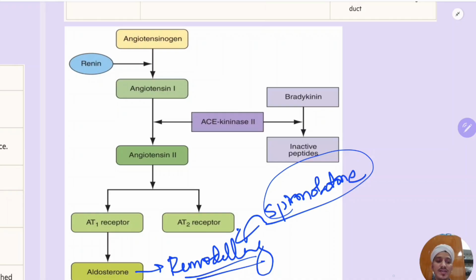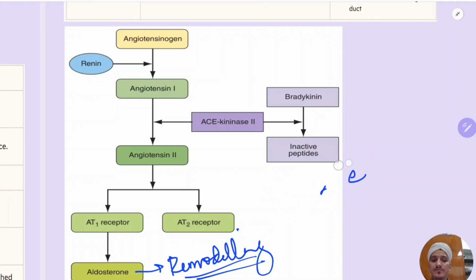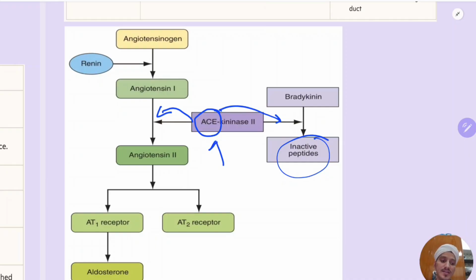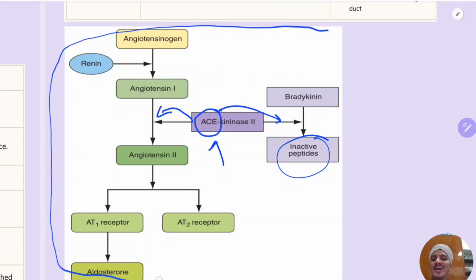One thing to say here is, ACE on one side is converting angiotensin 1 to angiotensin 2, and on the other side it is converting bradykinin to inactive peptides. Now, whenever a patient comes with diarrhea or vomiting, and there is volume loss or some hemorrhage, this system gets activated and tries to maintain the BP.